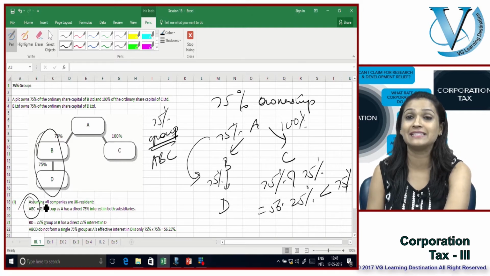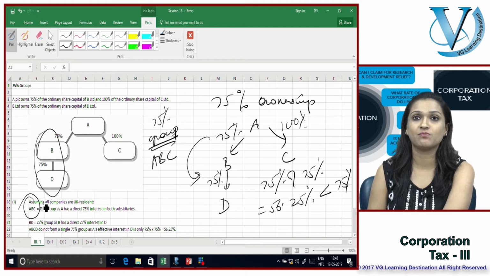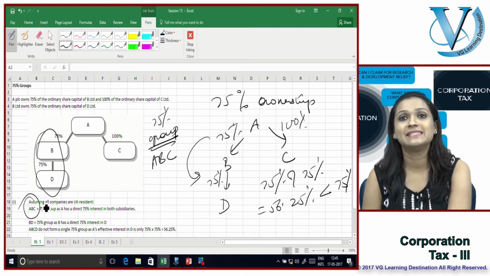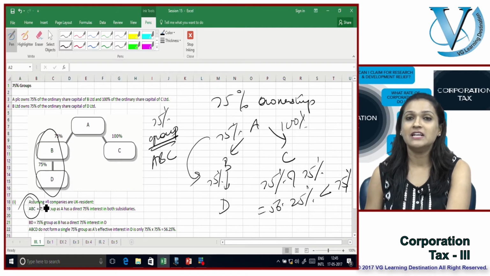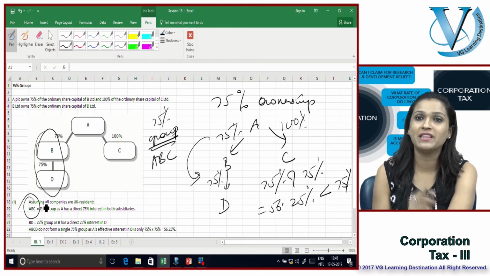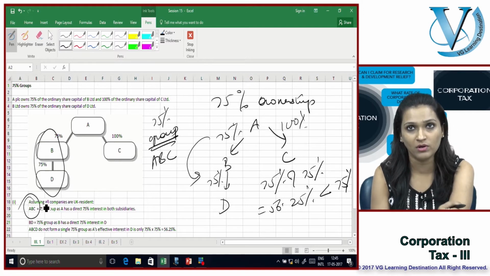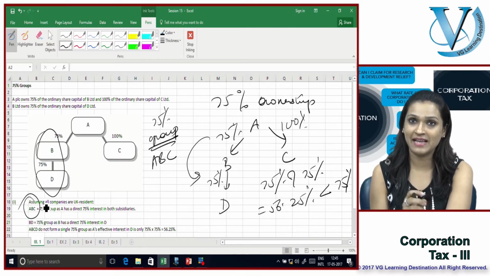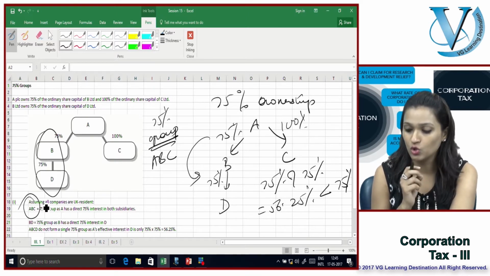Why? Because A's effective interest in D is only 56.25%, which is less than the minimum required 75%. So the effective interest of the ultimate parent should be at least 75% in order to form part of the 75% group.